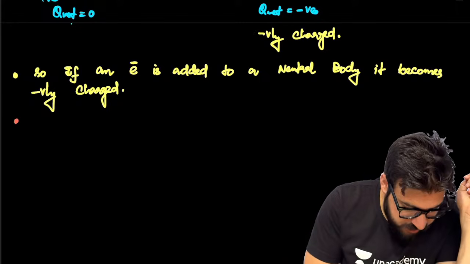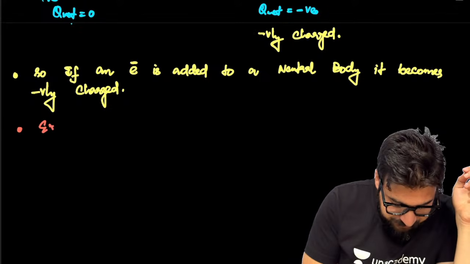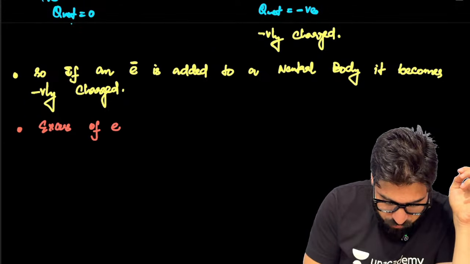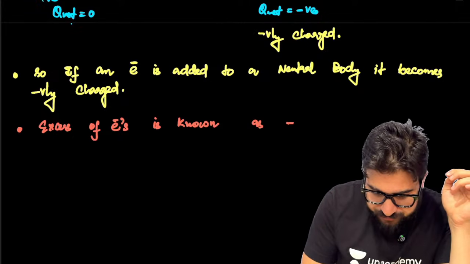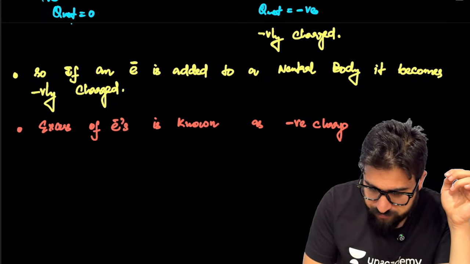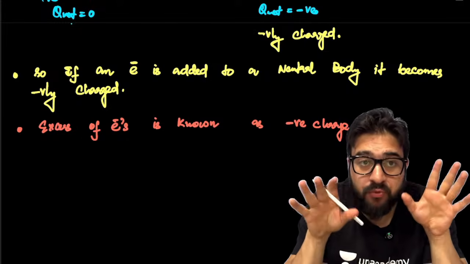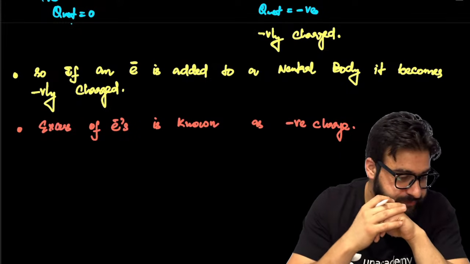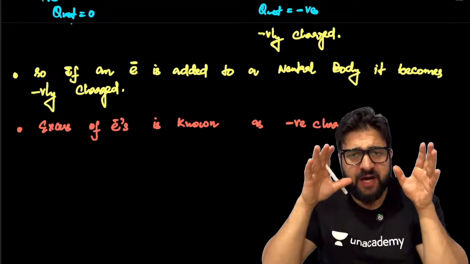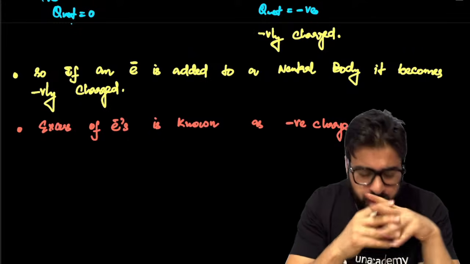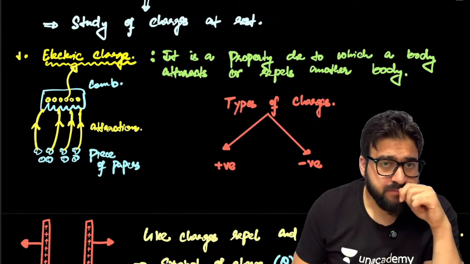Okay. Now, boys and girls, take a look. Excess of electrons is known as negative charge, my dear NEET aspirants. This is how we define negative charge. Excess of electrons is known as negative charge. So we are done with positively charged body. We are done with negatively charged body. Okay. We are done with electric charge.